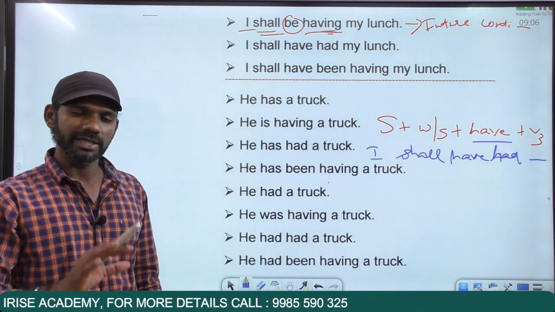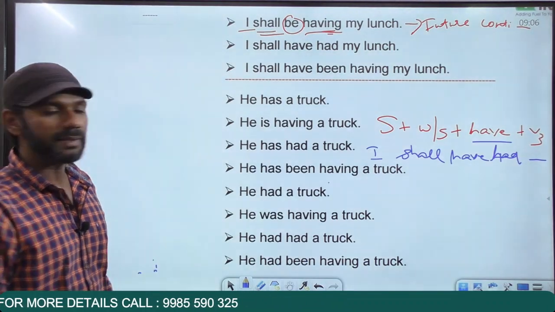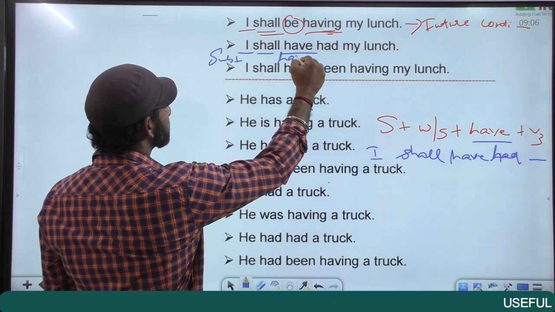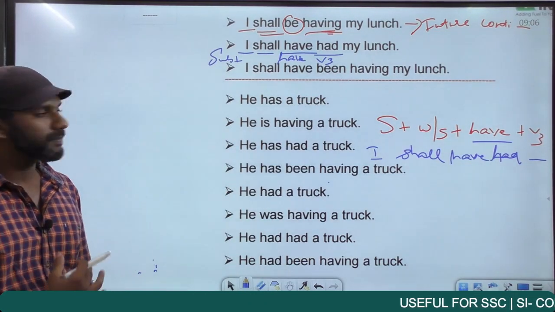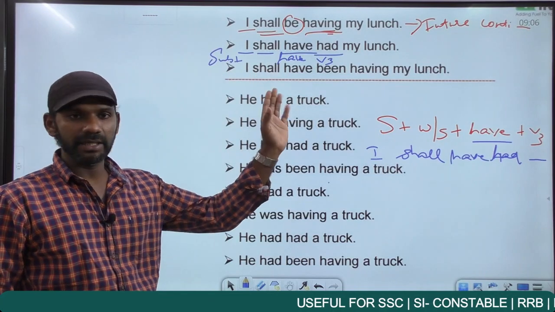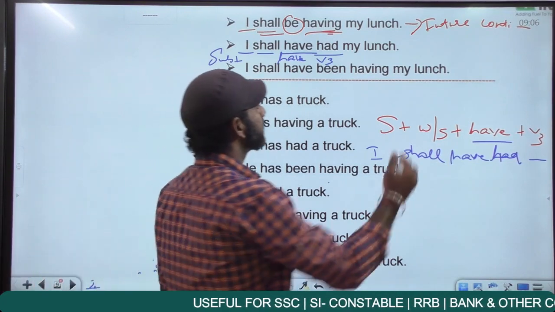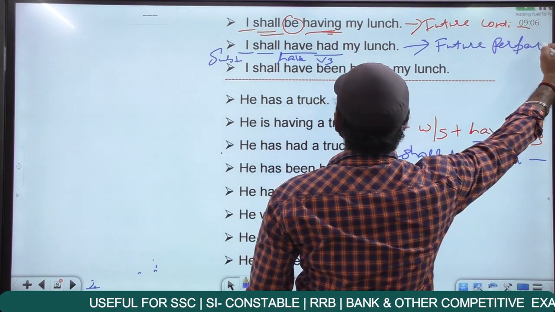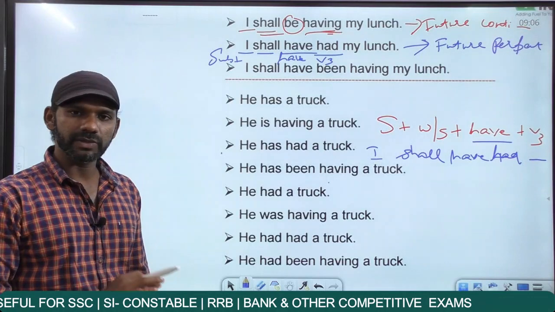I shall have had my lunch sounds incorrect but is correct. Just write according to the structures. Never think too much. The subject here is I plus shall plus have plus had, which is V3. Subject plus shall plus have plus V3 is future perfect tense. So future perfect is: I shall have had my lunch. Just write according to the structures.